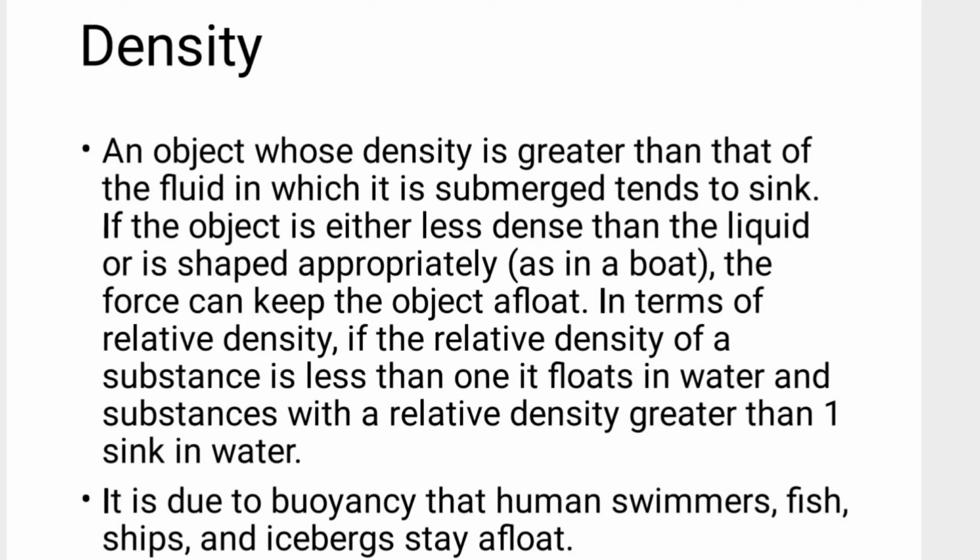For example, a stone. If you are throwing a stone in a river, ultimately the stone has to sink because the stone has higher density as compared to the water. And if the object has either less density or the same density, or it is shaped appropriately, just like a boat, that is what we call a spindle shape, here the force will keep the object afloat. Surface tension also plays an important role here, but still the force can keep the object afloat.